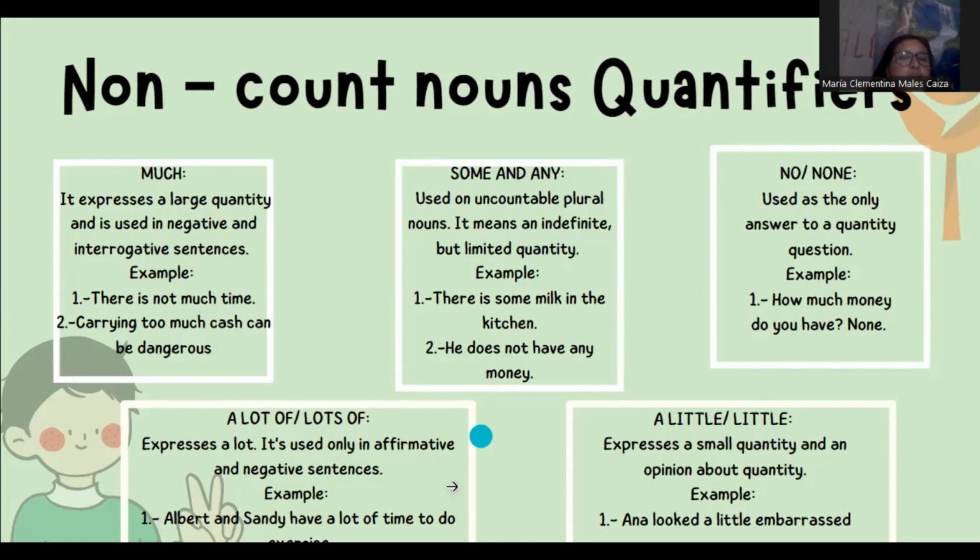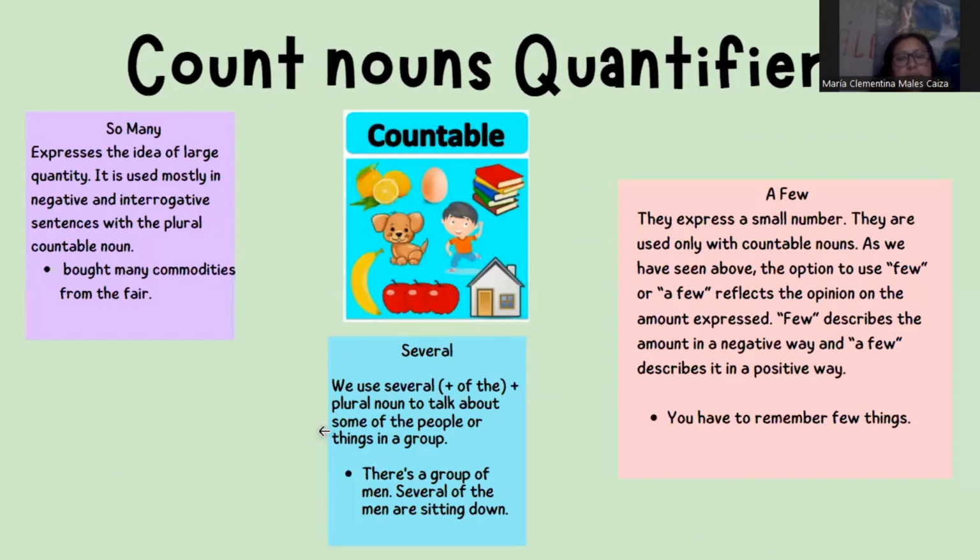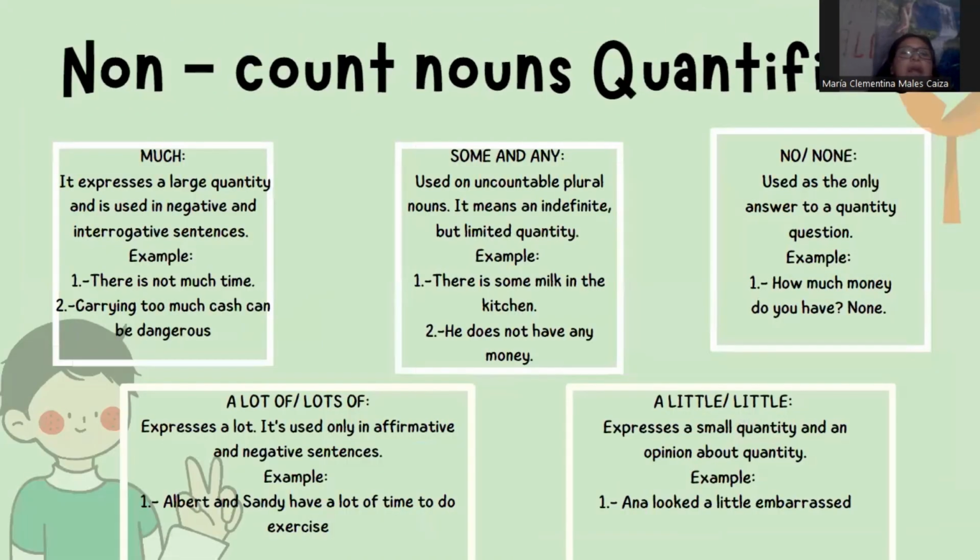A lot of. These are used with countable and uncountable nouns. They express a large quantity and are used only in affirmative and negative sentences. Lots of is used only in informal sense. Example: Albert and Sandy have a lot of time to do exercise.